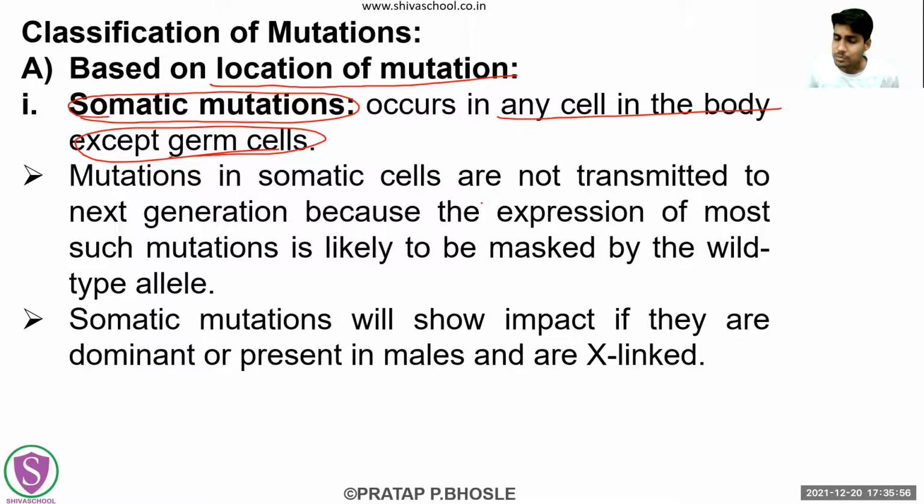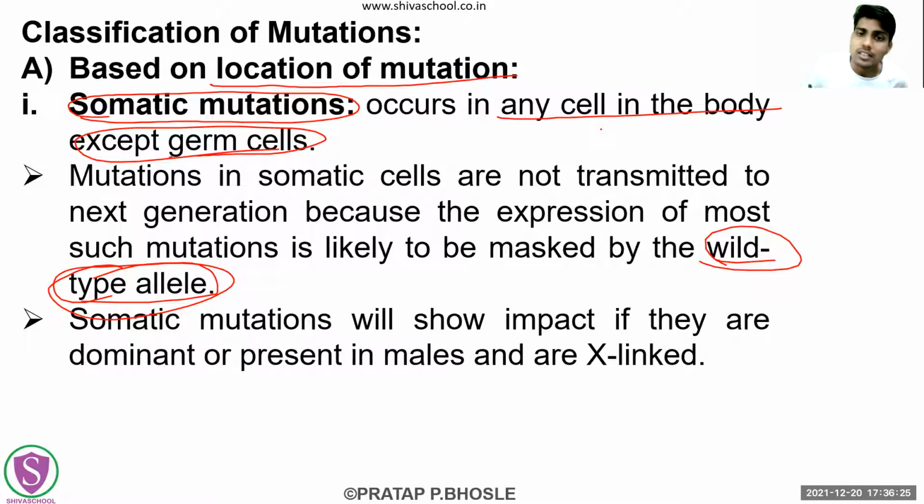Because most of their expressions are likely to be masked by the other normal type of DNA or wild type allele. Okay. Somatic cells में mutations भी हो गए. Okay, they are not going to be shown. The reason is they are going to be masked by the other wild type, या फिर mostly occurring जो genes होंगे. Okay, these wild type alleles will just overcome the expression of these recessive somatic mutations. Okay. So this is the case with the somatic mutations.